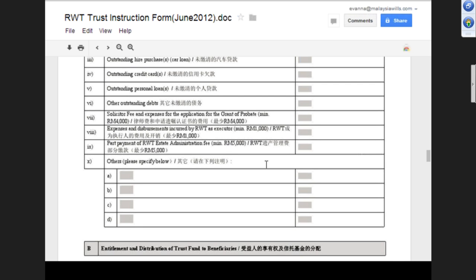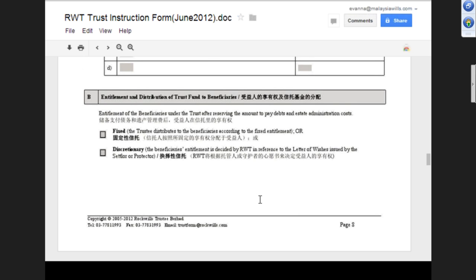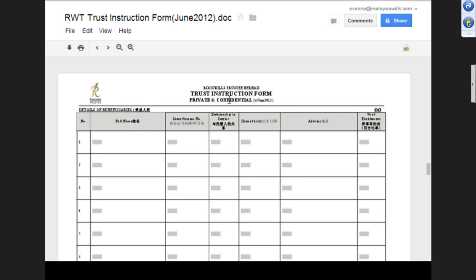So entitlement and distribution is fixed or discretionary. This is talking about distribution. So you need to put in all the details of the beneficiary. The name, ID, relationship, date of birth, address, and percentage.